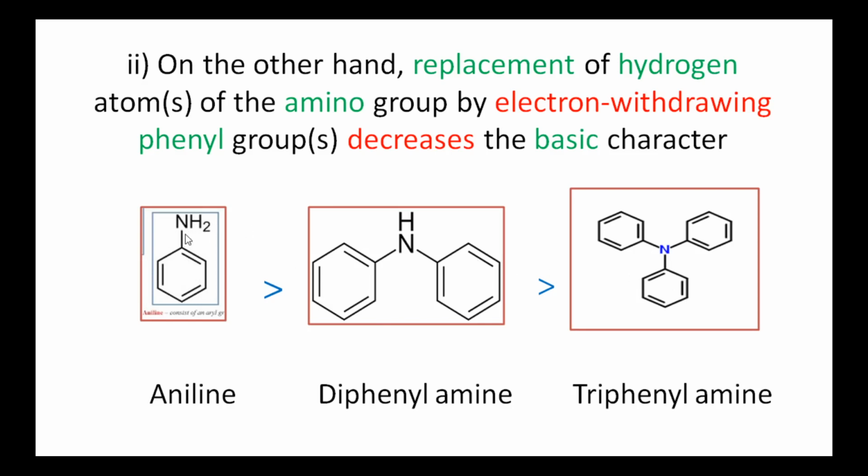Because in aniline there is only one electron withdrawing group, in diphenylamine there are two electron withdrawing groups, and in triphenylamine there are three electron withdrawing groups. Almost, triphenylamine is a neutral molecule because these three groups withdraw electrons from the nitrogen atom. So there is very little possibility of the lone pair of electrons being available for protonation.